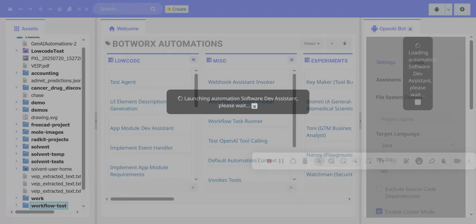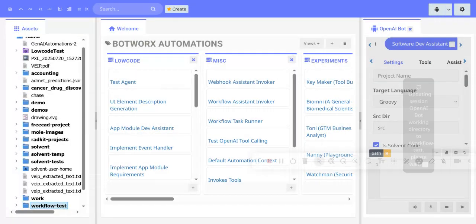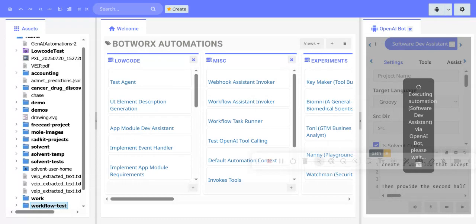It opens up an automation program, the software coding assistant, which is the one that's going to write the workflow code. The coding assistant is an out-of-the-box automation program that comes with Solvent-Workflow, so that's available for doing this coding.